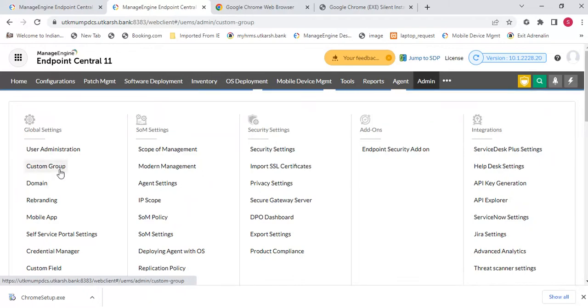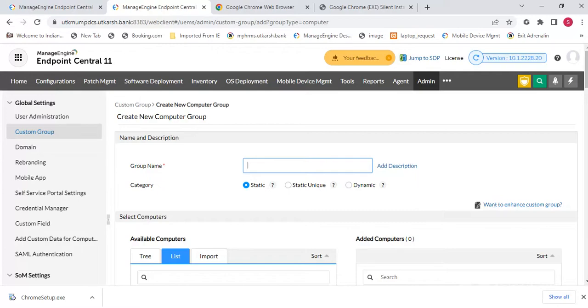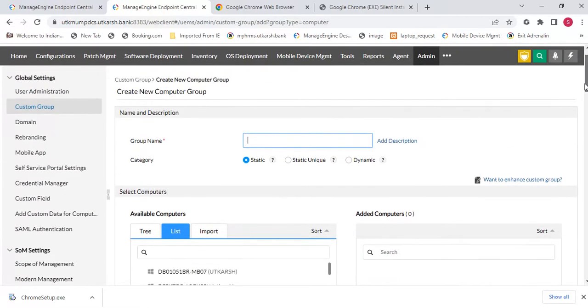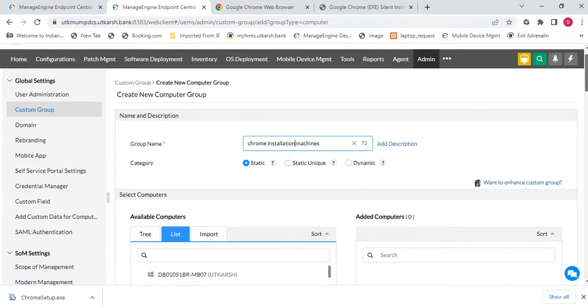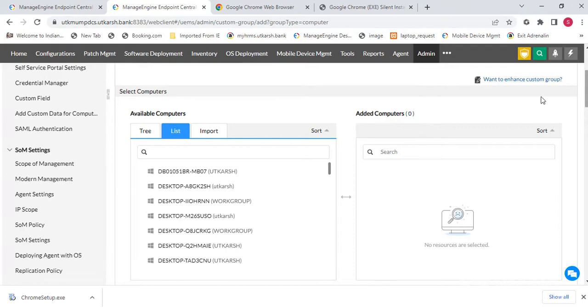Right. In custom group, create a custom computer based group, and here is the option. Create the group name Chrome installation machines. Right, Chrome installation machines, and here is the option available computers.